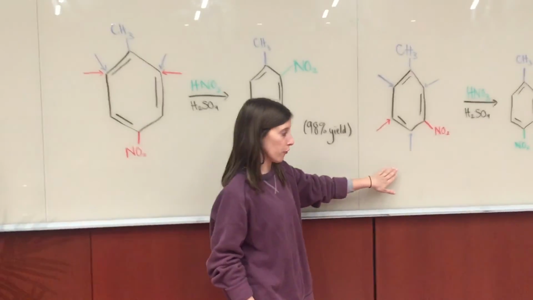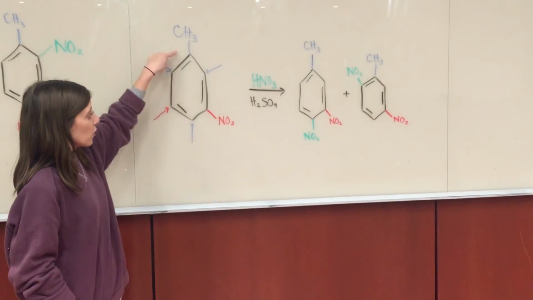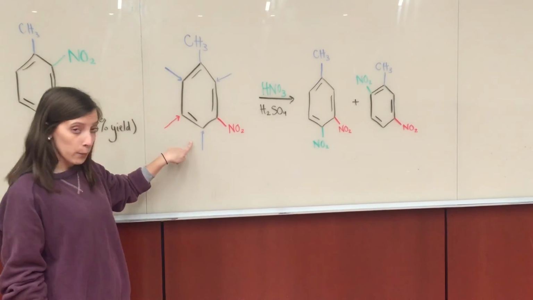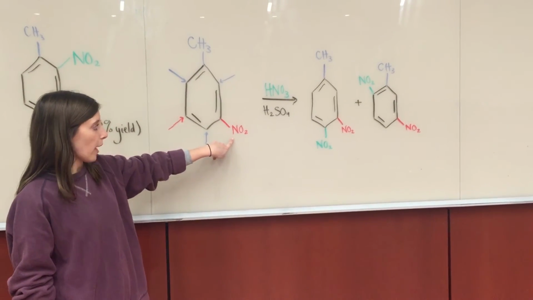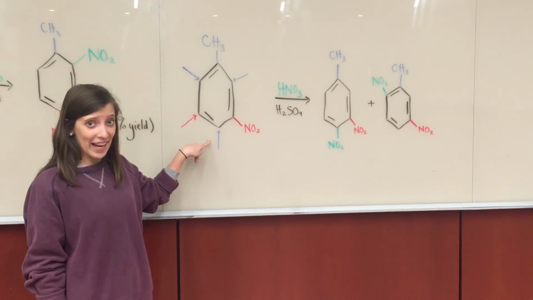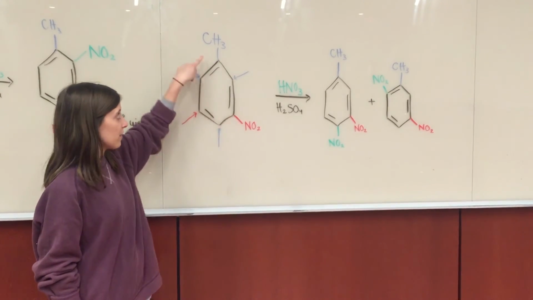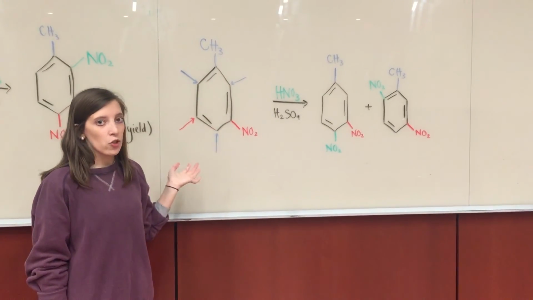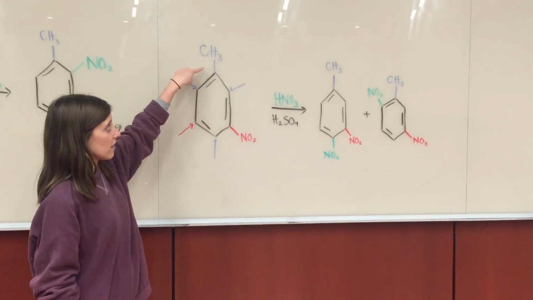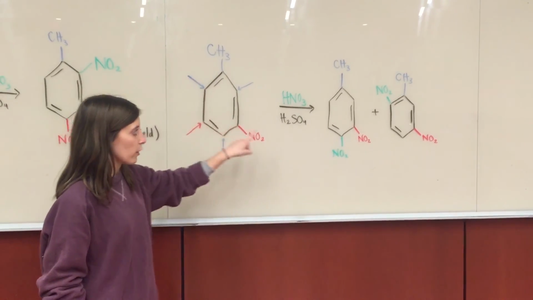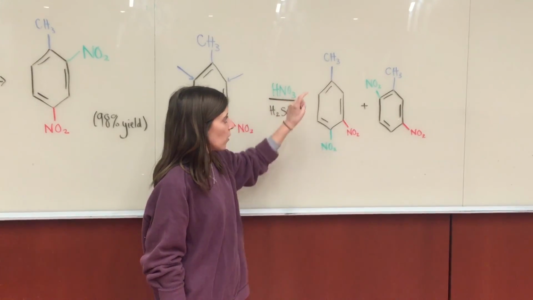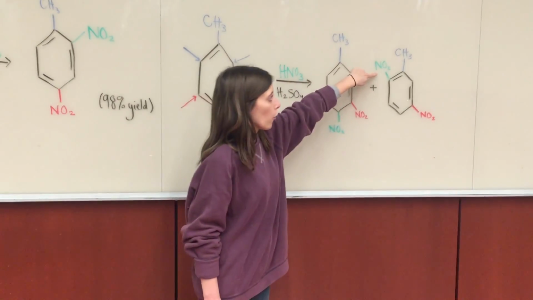But in the second example over here, we have a CH3 group again, and it's asking it to add to the ortho or the para position, but then the NO2 group is asking it to add to the meta position. There are different locations along the ring. So in that case, you have to look at which substituent on the ring, the CH3 or the NO2, is the stronger activating group. In this case, it's the CH3 group. So when the reaction's carried out, the CH3 group directs the NO2 substituent to add to either the para position or the ortho position.